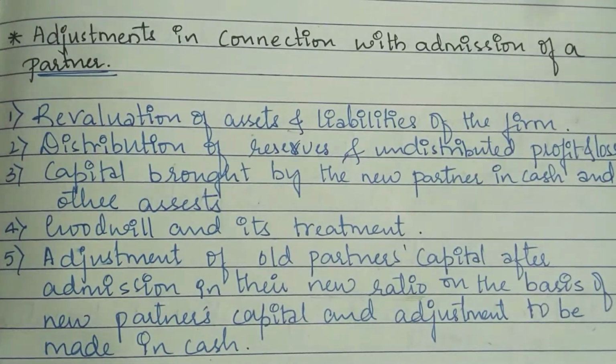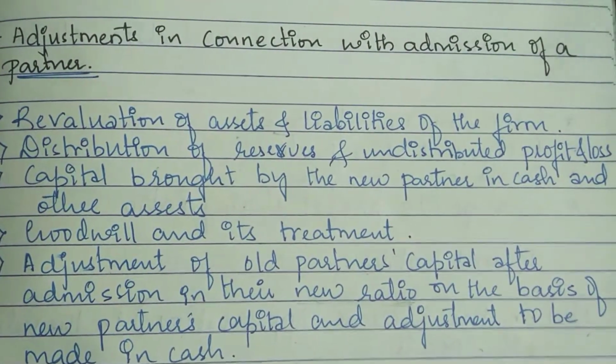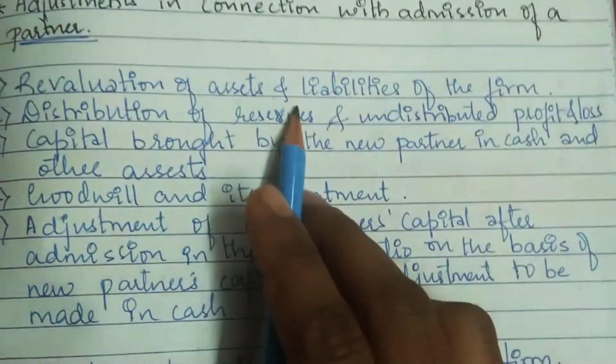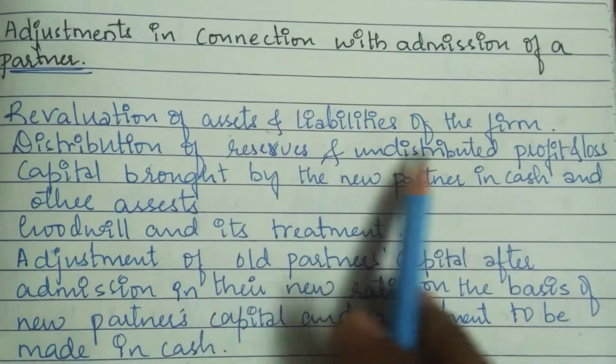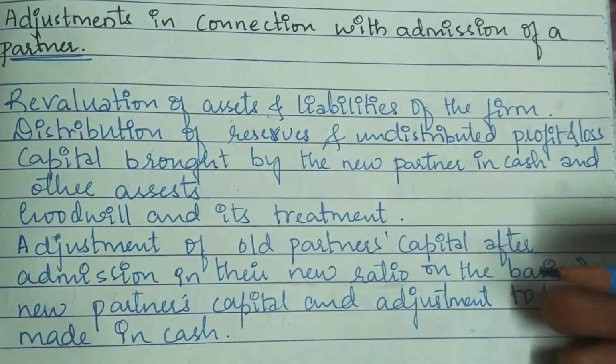Now we'll see the next concept in this class, adjustments in connection with admission of partner. There are some adjustments to be made in connection with admission of partner. Those are revaluation of assets and liabilities of the firm, distribution of reserves and undistributed profit. We'll discuss them one by one in detail.